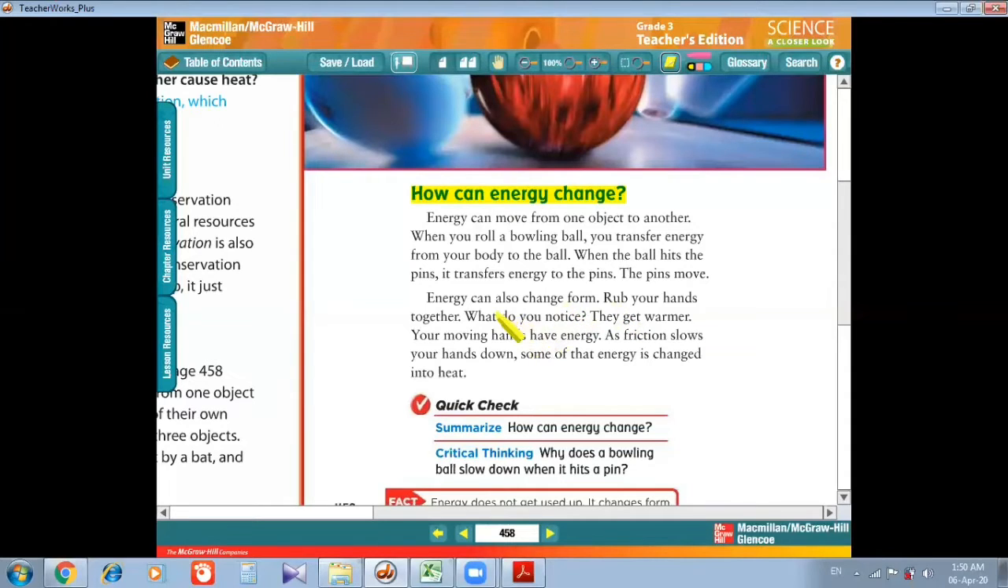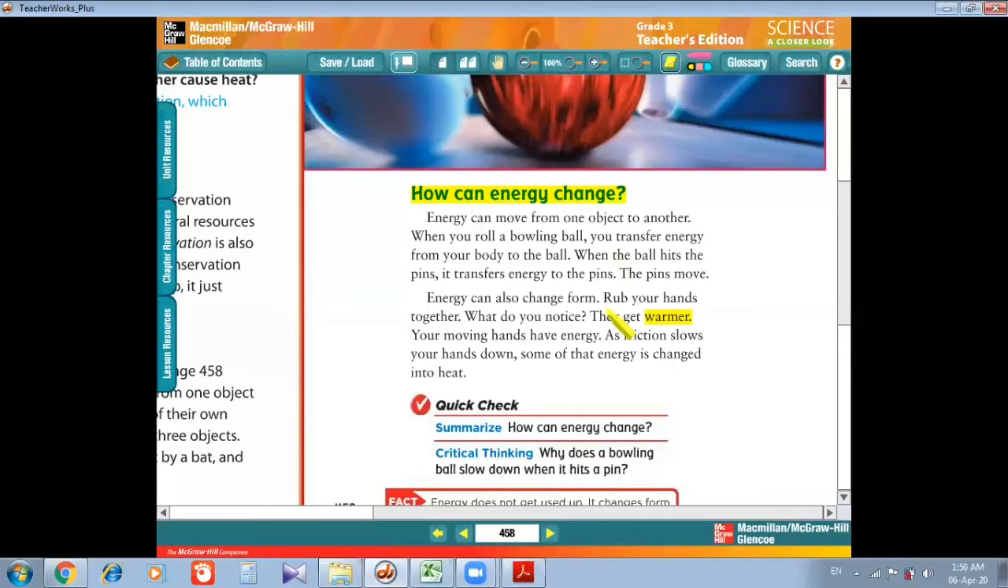In the second paragraph, energy can also change form. Rub your hands together. What do you notice? They get warmer. Now this is the example we have done before in the topic of friction. When one object slides on the other object, a force of friction happens over there. When you rub your hands together, this usually we do in the winters, our hands get warmer.